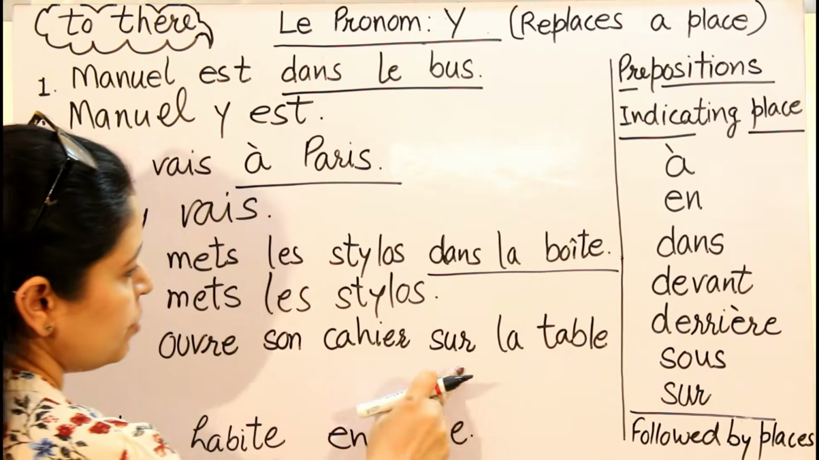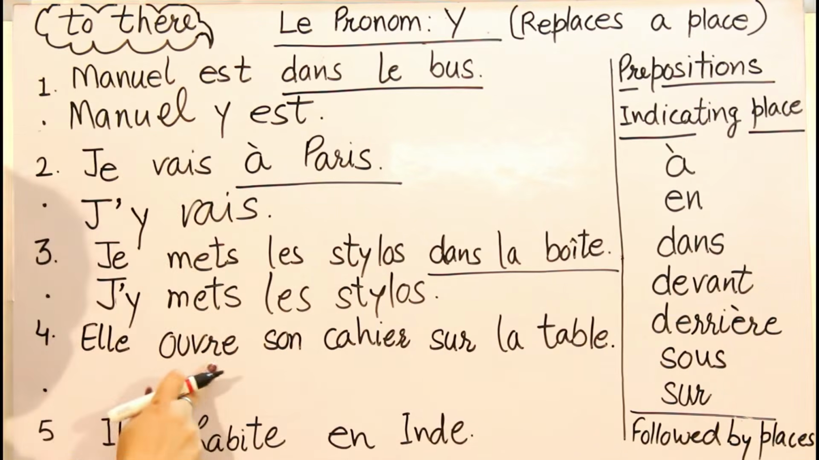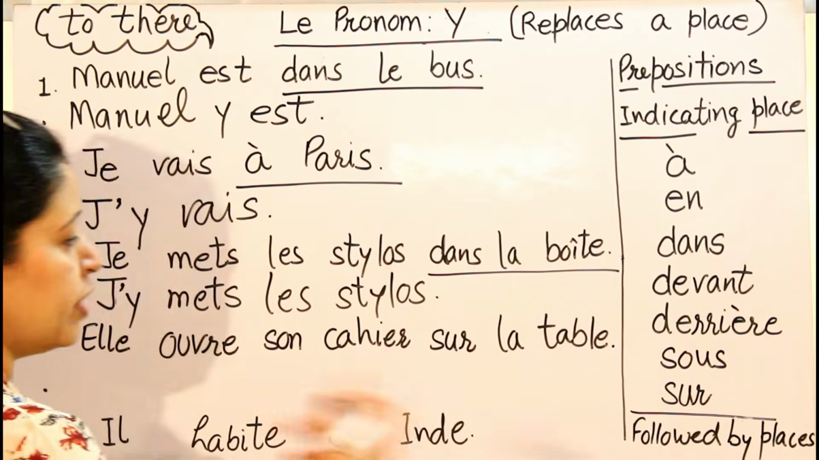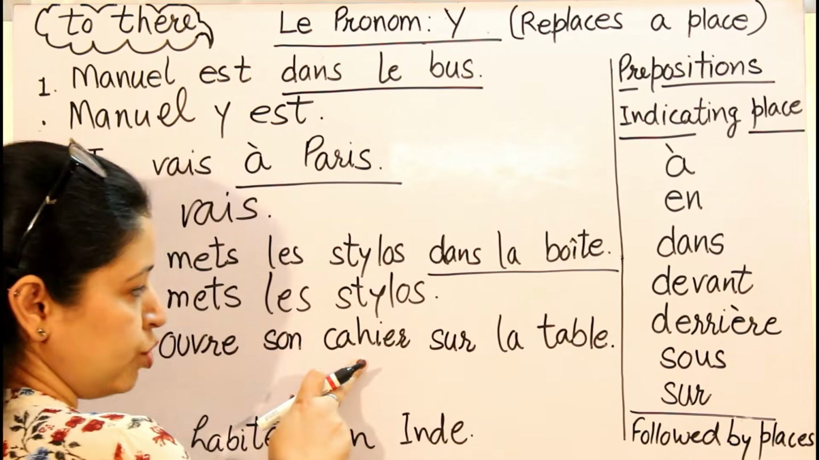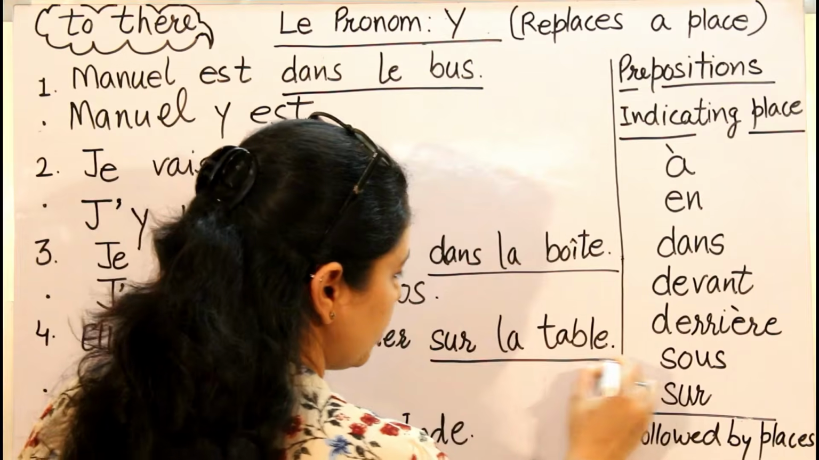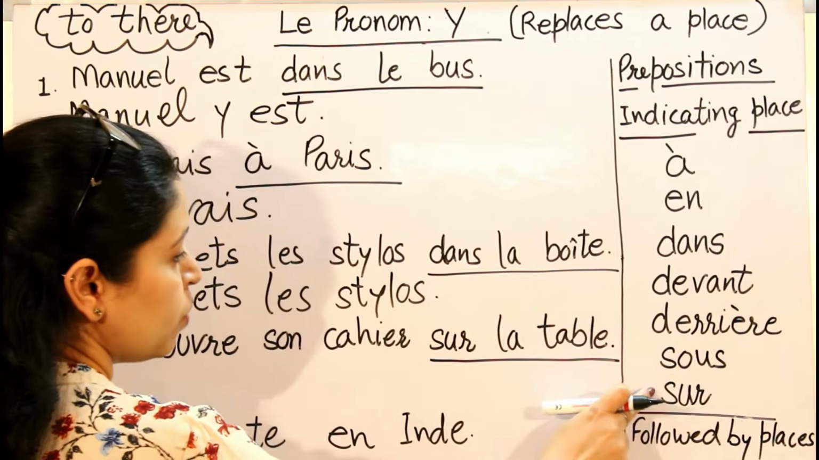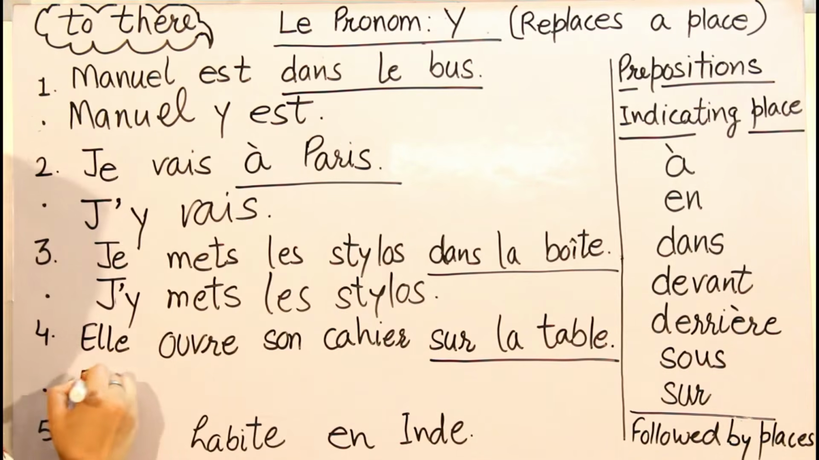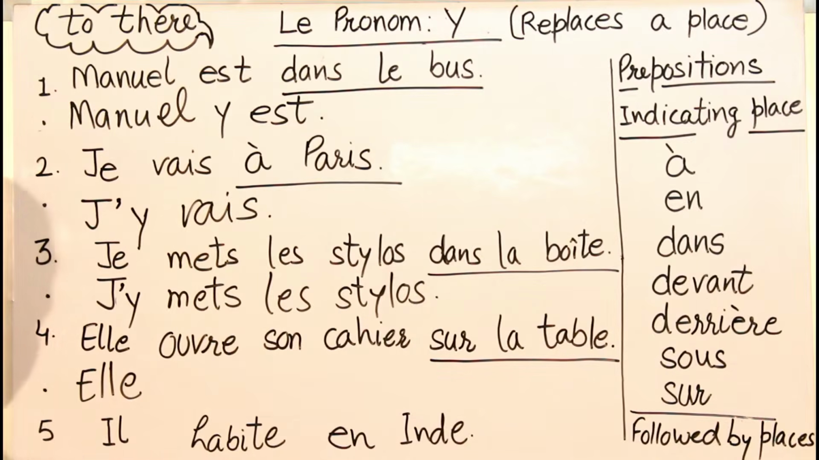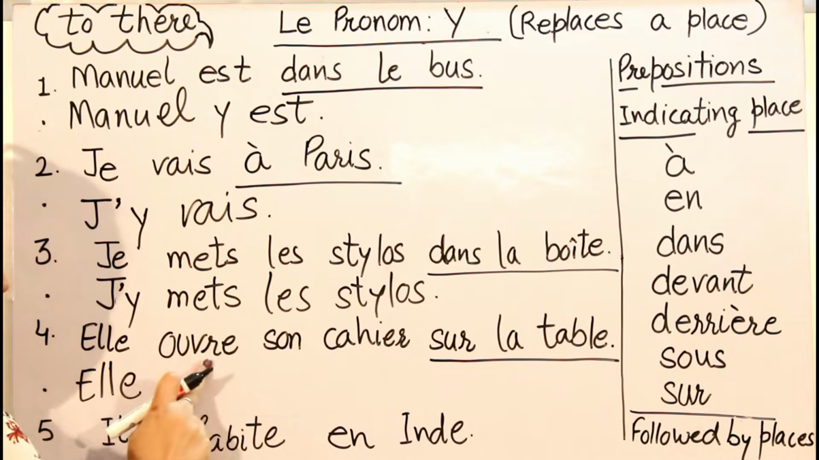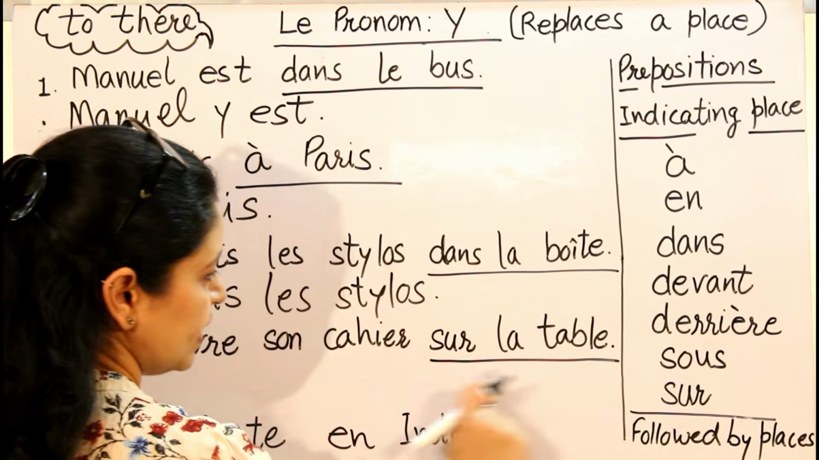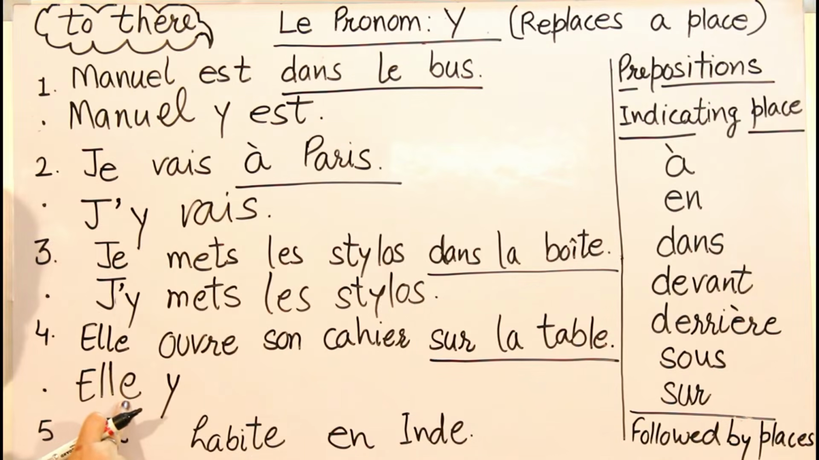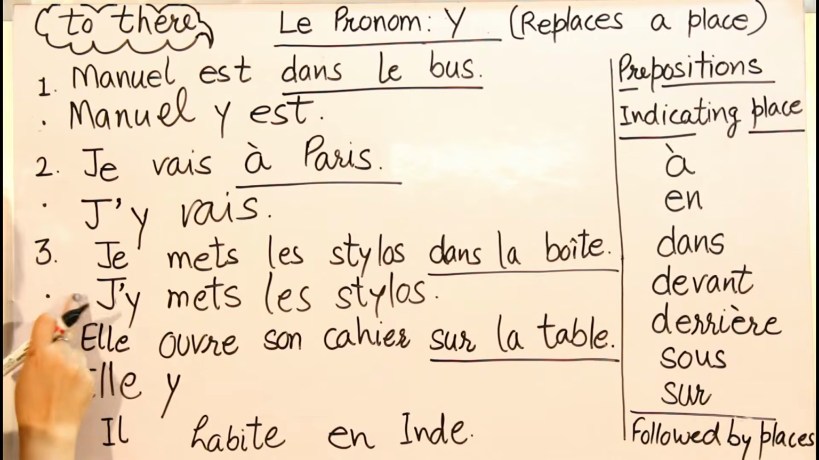Elle ouvre son cahier sur la table. She is opening her book on the table. Now it's a place, on the table, where she is opening the notebook. So I'm going to replace this. This sur is a preposition, and that is followed by the place. So I'm going to write it now. I'll write it as it is because this is the subject of my sentence. Now I'm not going to write the place again because I'm replacing this place with pronoun Y. I'll write it here. Now we will not drop this because this case is valid for je only. Okay.